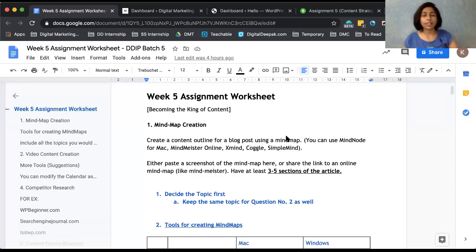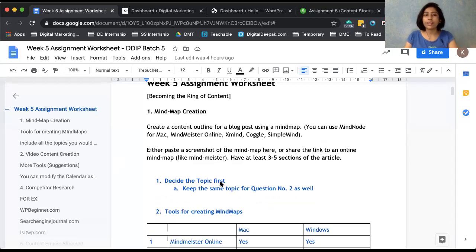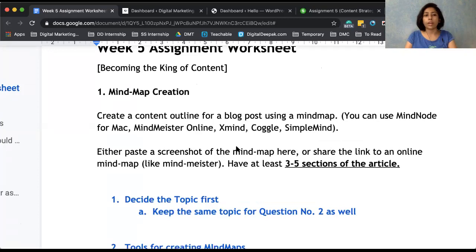Before we begin, see the entire overview. The main tasks, if I have to tell you, are just deciding your topic, making an outline on what you would like to write about that topic, and with the same outline, going ahead and making a video. So that's precisely what you have to do for the top 2 questions. But let's have a look at them one by one right now.